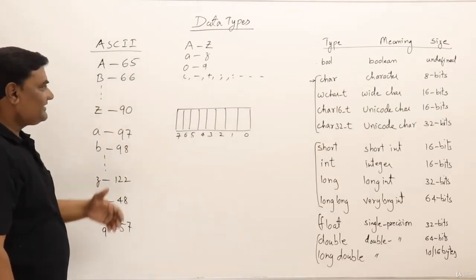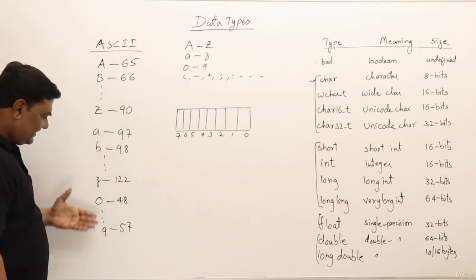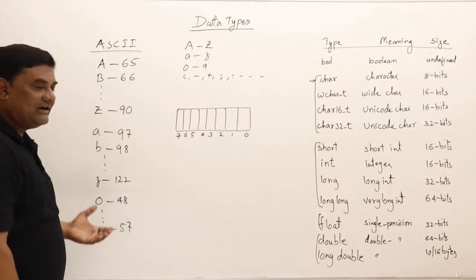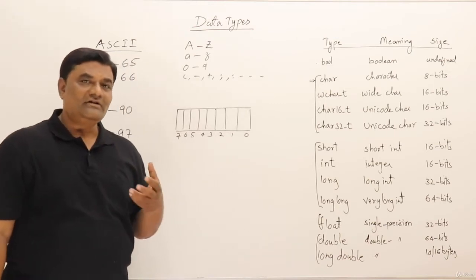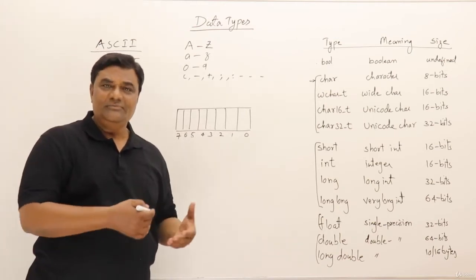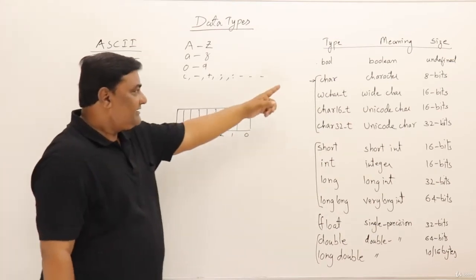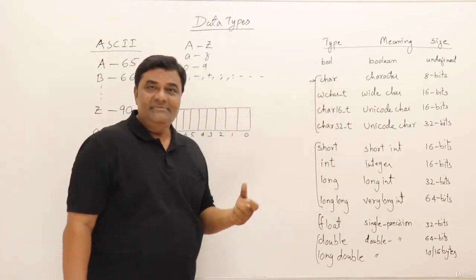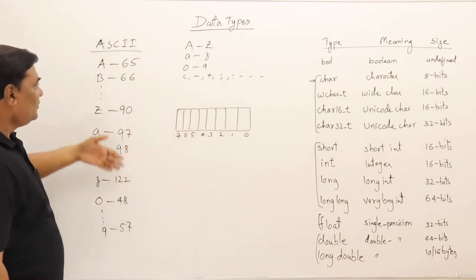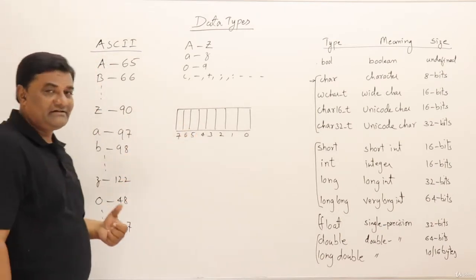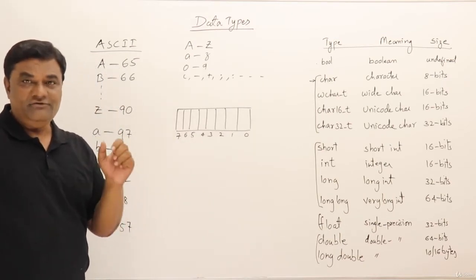So for special characters also some codes are available. Mostly students learn these codes by heart. You should be able to quickly recall or find out the code for any character, because in some computations it is useful. So character is 8-bit. 8-bit means 1 byte. So in 1 byte it can store the code for any one of these characters, the ASCII code in binary form.